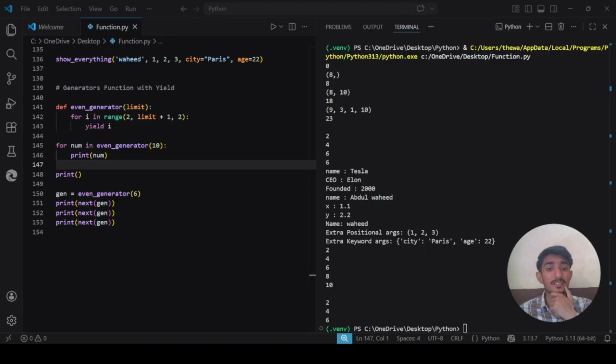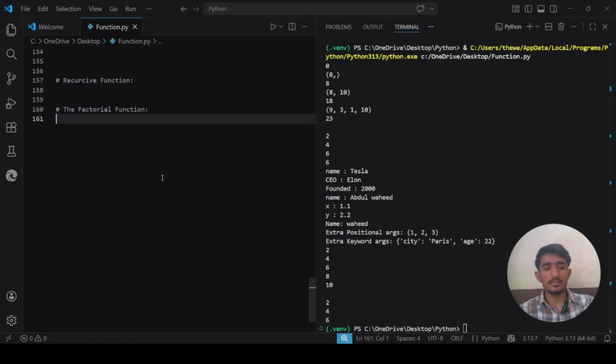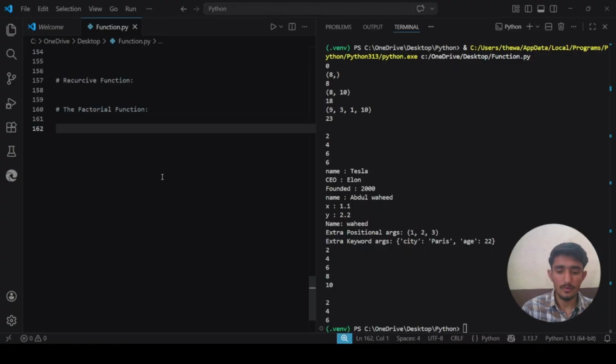Let's create a recursive function to calculate the factorial of a number. The factorial of a number n is the product of all positive integers from 1 up to n. We know that. So let me just write what will be the factorial of 5.